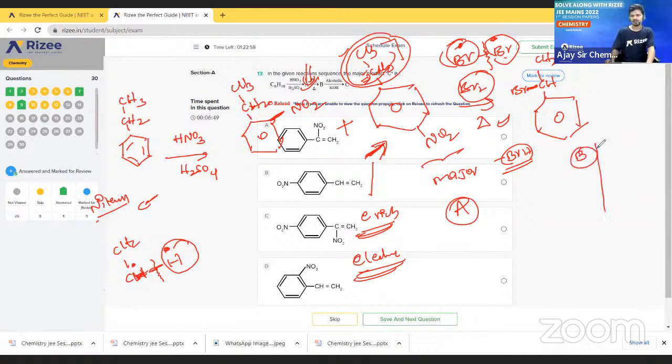So when we react with alcoholic KOH, what will happen? Tell me. Very simple. This bromine is a more electronegative species. What will it do? It will take the electron from carbon, and it will go as Br minus. Okay, then what will be formed?